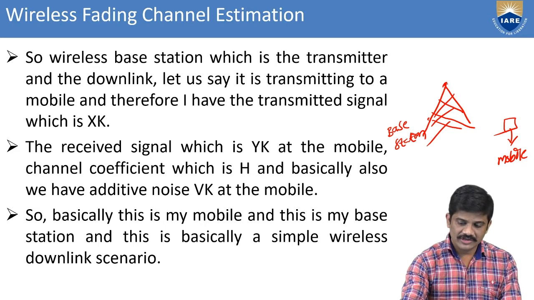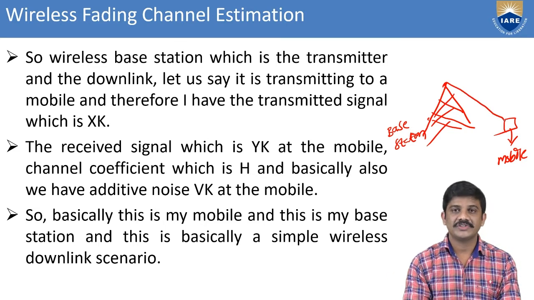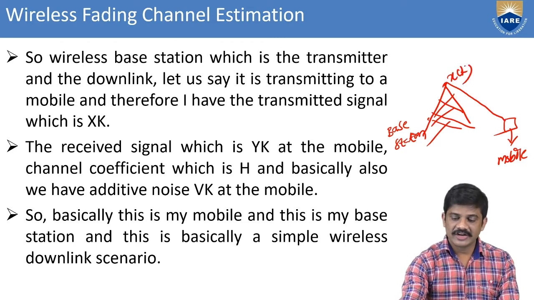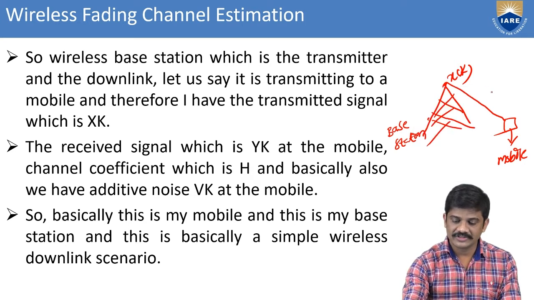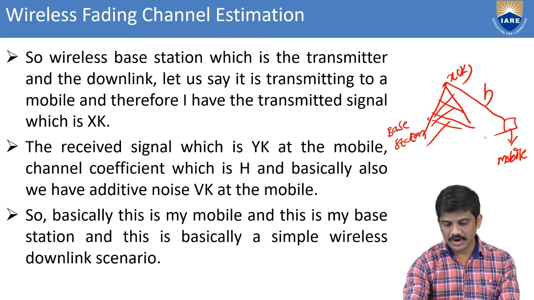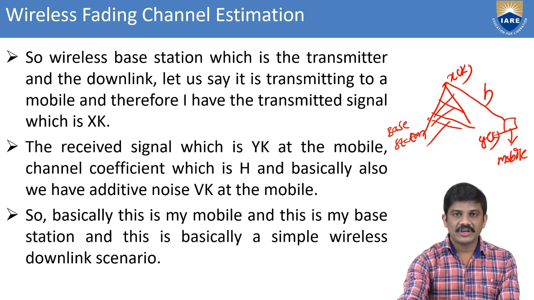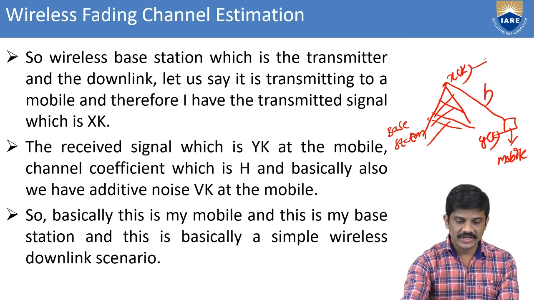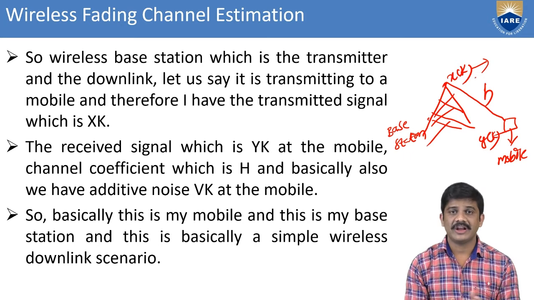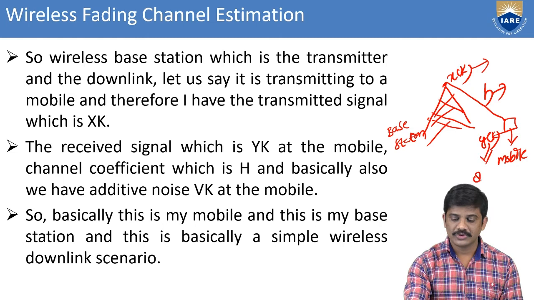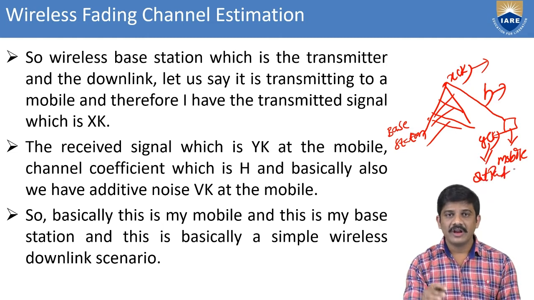Here what will happen? From the base station to the receiver section, here we consider the x of k. This is a transmitted pilot. This is the coefficient, this is h. Here this is the output y of k. This is x of k, this is h, and this is y of k. Here this is the transmitter pilot section, this is the channel coefficient, and this is the output. Like that it will be there for the downlink.